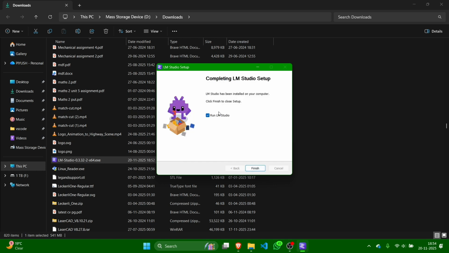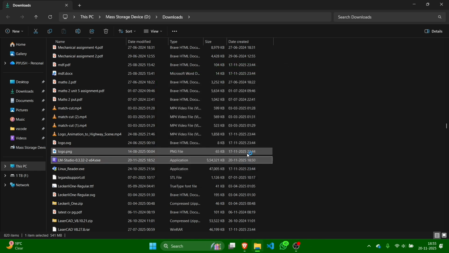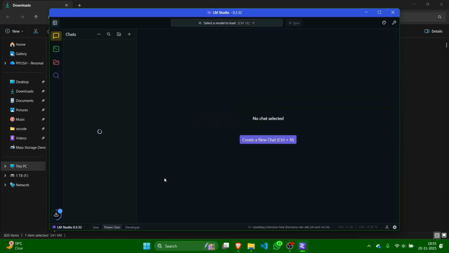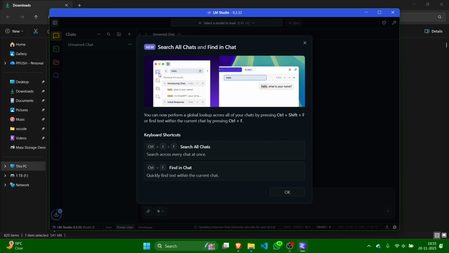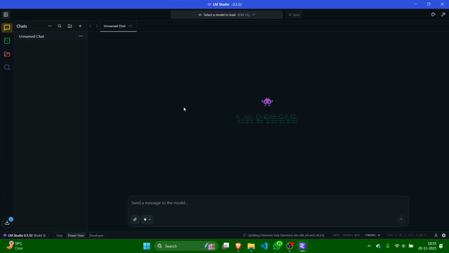Okay, and then we have this run LM Studio. Okay, we will skip the documentation for now. These are new features. Okay, so now we are in LM Studio.